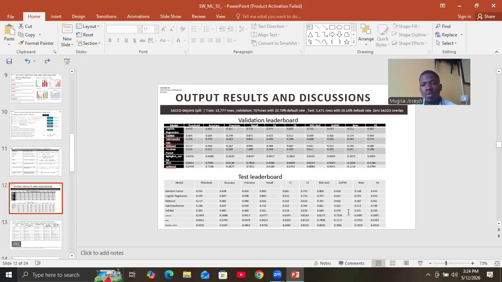But area under precision recall metric helps us to determine how well a model performs under all possible thresholds. And here, if we use an example of 0.63, we look at our model performing two times better than just a random model, a base model, at all thresholds. And then ROC area under curve helps us to determine how well a model distinguishes between a default and a non-default. So we look at 0.767. That implies that 76.7% of the time, our model will give a higher score to a defaulter than a non-defaulter. So it differentiates very well.